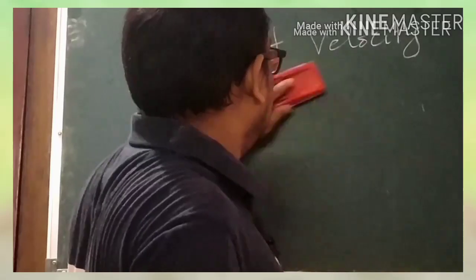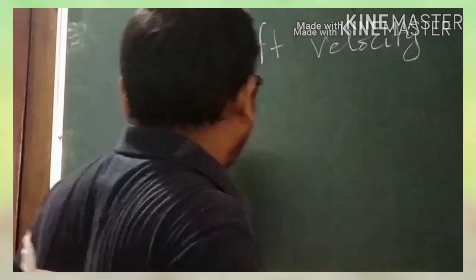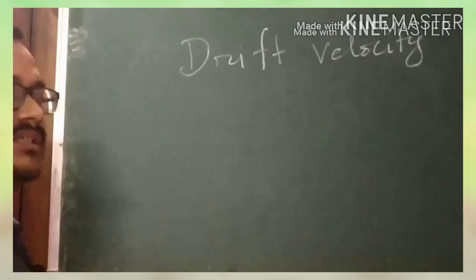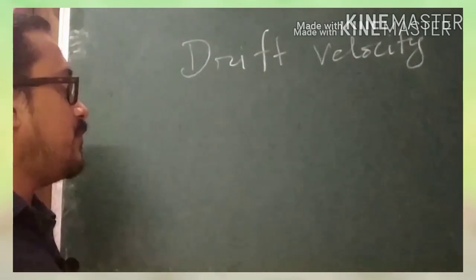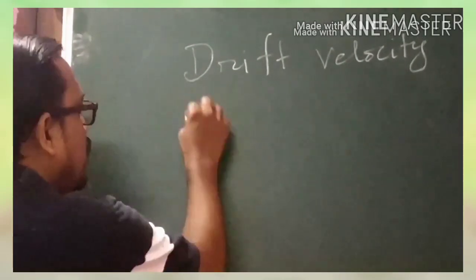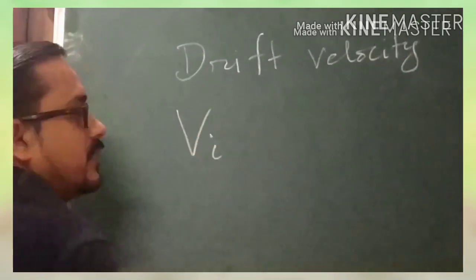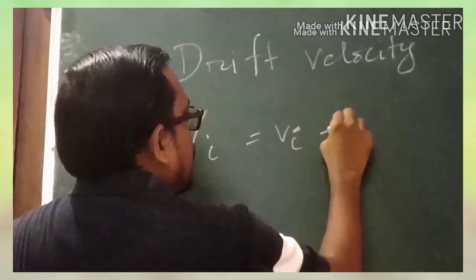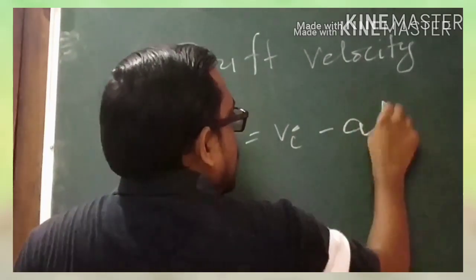Now we know one important thing, that the velocity of the ith electron at a particular time t, let us consider this is capital Vi, will be equal to small vi minus a into t.